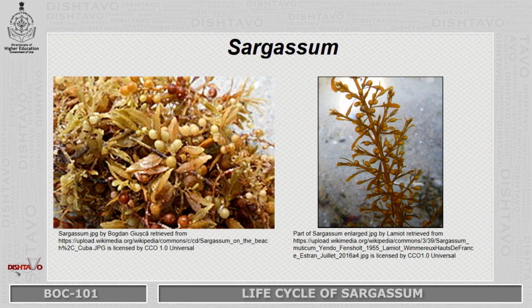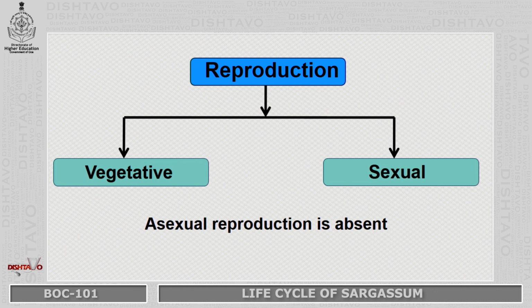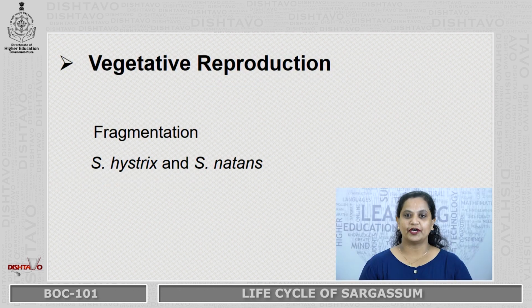This is the habit of Sargassum. It's a brown algae belonging to division Phaeophyta. To begin with the life cycle, we will study reproduction in Sargassum. Reproduction is both vegetative and sexual. Asexual reproduction is absent in Sargassum. Vegetative reproduction is by means of fragmentation. The species of Sargassum multiply profusely by means of fragmentation.